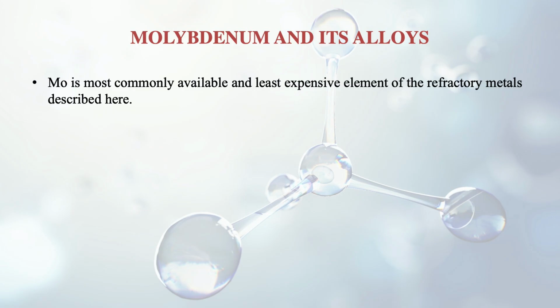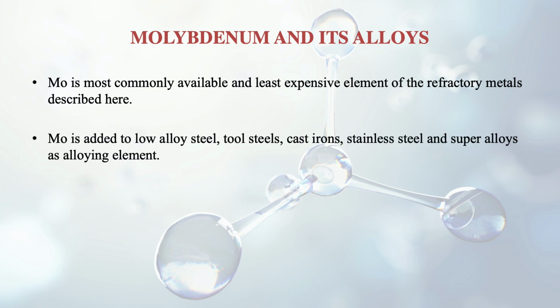After discussing tantalum, the next one is molybdenum. We have earlier also discussed molybdenum. It's a very famous element, and its alloys in the previous sessions also. So a little bit here also I'm going to tell about this molybdenum. It's very commonly available and the least expensive element of the refractory metals. So it is least expensive out of the 4 or 5 which we are discussing here. That's why its use is very common.